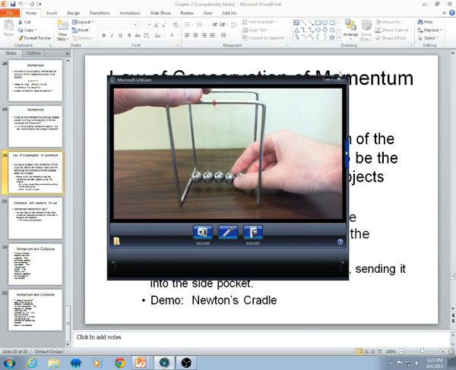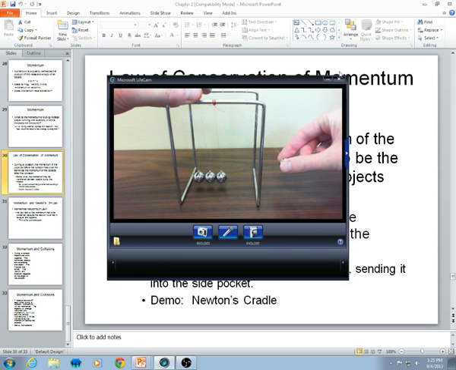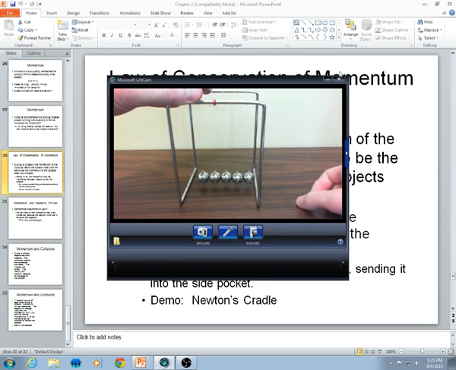So what's going to happen if I take two balls and release them? Then two balls have to go up the other side. The momentum is transferred through. Momentum cannot be gained or lost. Now, again, it doesn't go on forever. You see now it's basically done. Because there is friction, you might hear the sound, and there's the heat generated when they hit. So some of that momentum actually is lost.